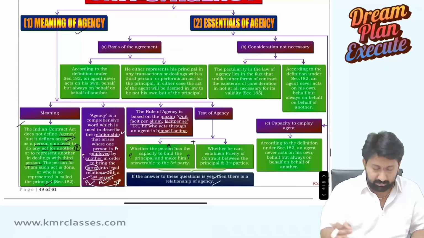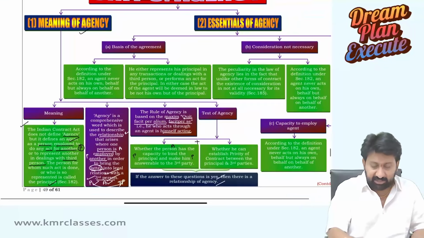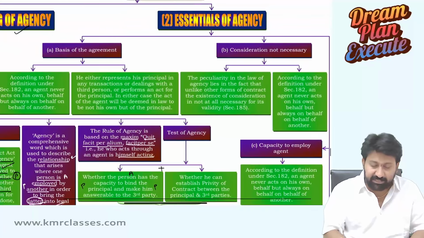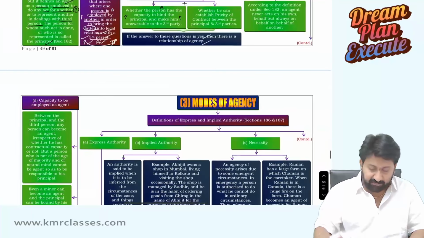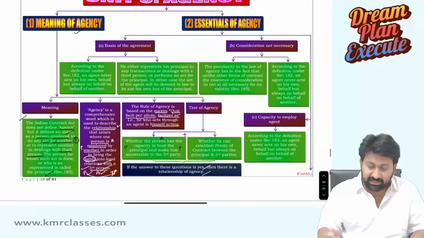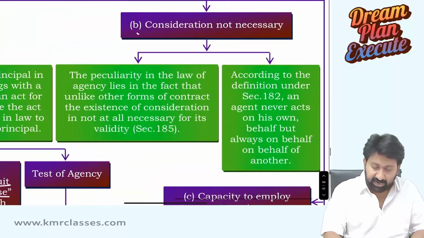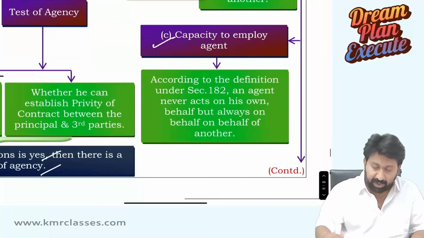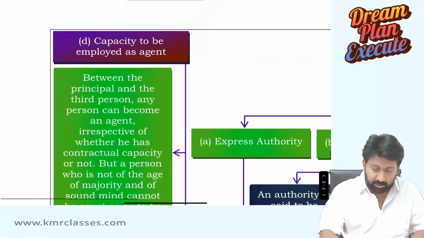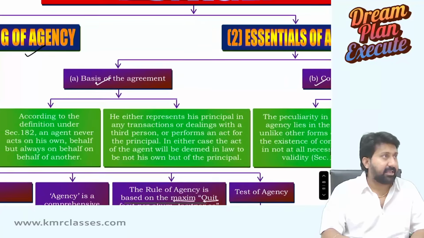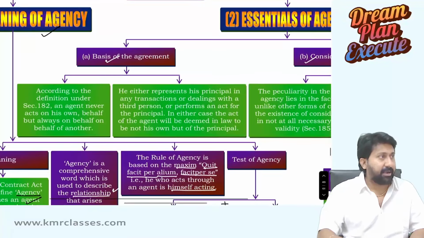Next, the meaning of agency is completed. Now we are going into the essentials of an agency. There are 4 essentials. First, I will show you what the 4 are: basis of agreement, consideration, capacity, and to be employed as an agent. Let us see, basis of agreement.